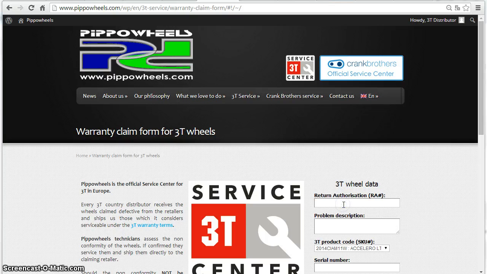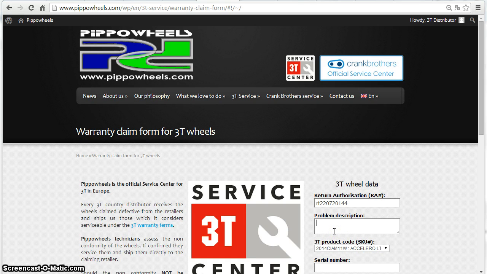The convention we adopted for all these 3T distributors requires the RA number to be composed by the initial of the technician who first assessed the wheel, followed by the date when you sent out the wheel to us, and finally followed by the number of the wheel that has been shipped that day. Let's say it is the fourth wheel that has been shipped.